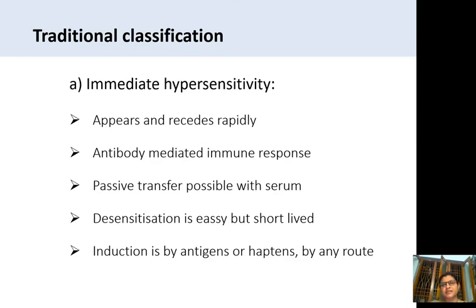And it is an antibody mediated immune response. Immediate hypersensitivity occurs in antibody mediated immune response. This is a humoral response. In previous classes, we learned about immune responses, antibody mediated immune response and cell mediated immune response, isn't it? Antibody mediated response involves the production and utilization of antibodies. These antibodies are produced by the B lymphocyte cells, isn't it?